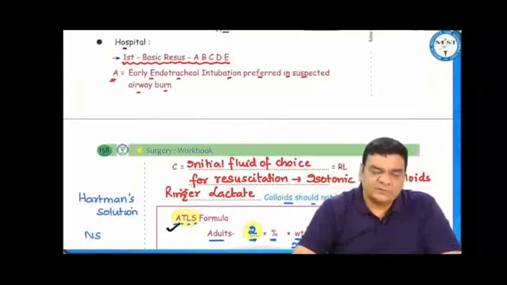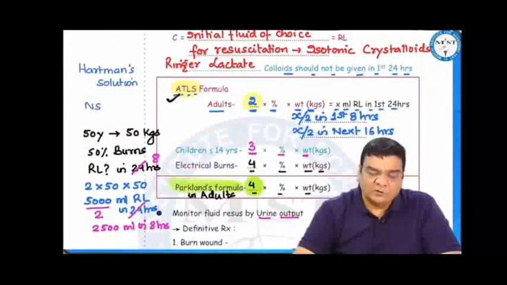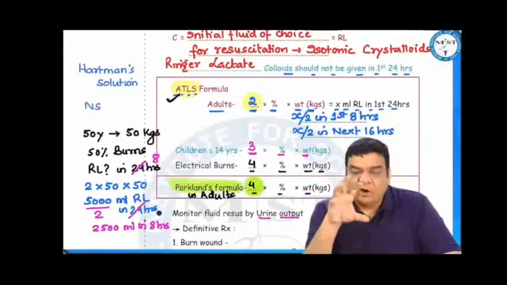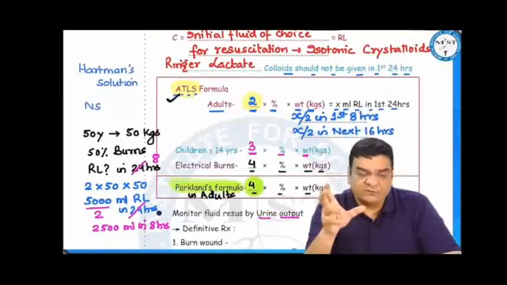If ring lactate is not there, then Hartmann solution. And if that is also not there, we can use normal saline. Colloid should not be given in the first 24 hours for the reasons we discussed earlier. How much fluid has to be given? That can be calculated by ATLS formula. In case of adults, 2 into percentage burns into weight in kgs. This gives us the X mL of ring lactate to be given in first 24 hours.